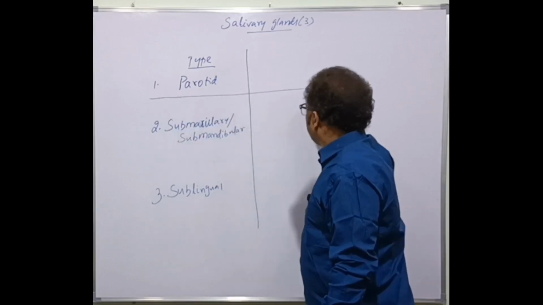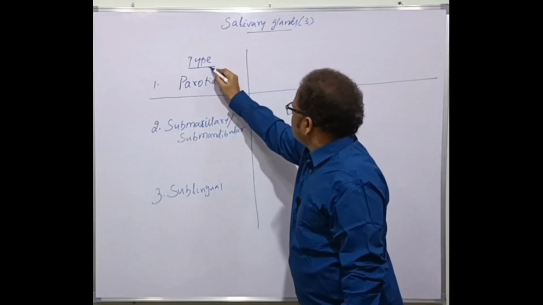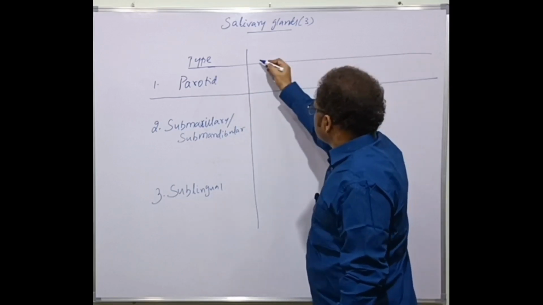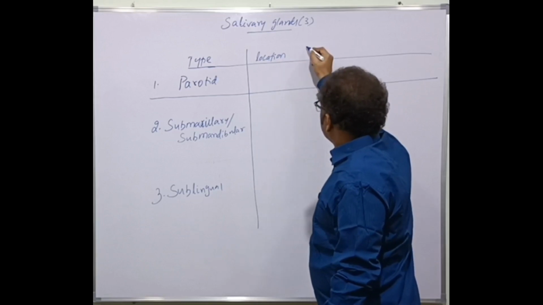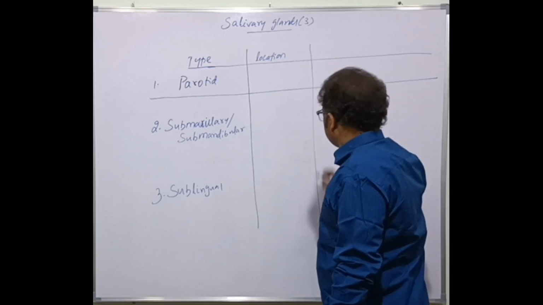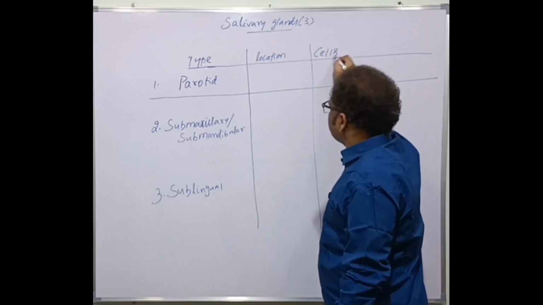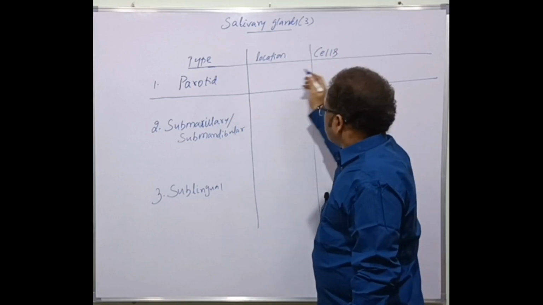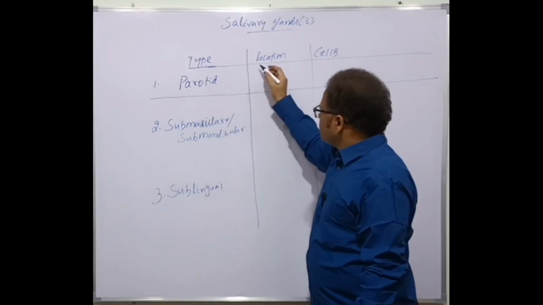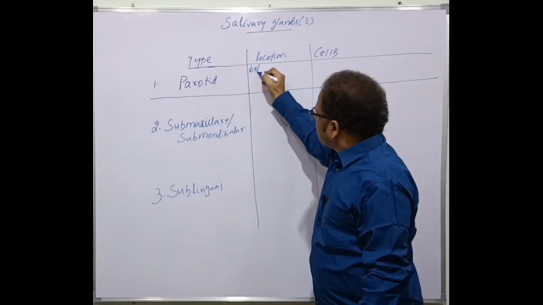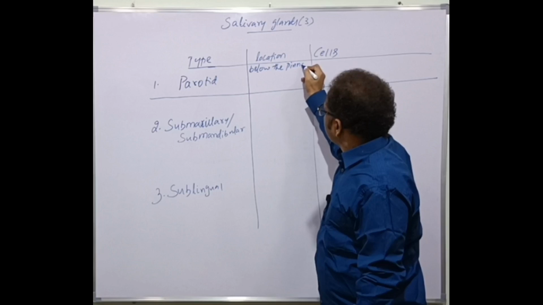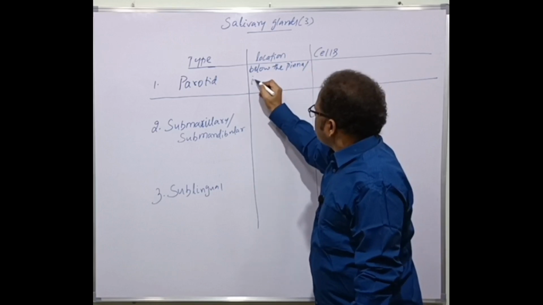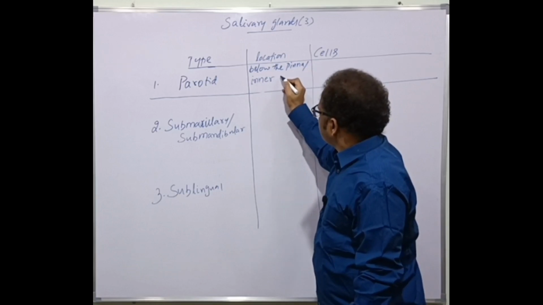Parotid salivary gland. First of all, the location, and the type of cells present here. The location of the parotid glands is below the pinna, or the inner surface of the cheeks.